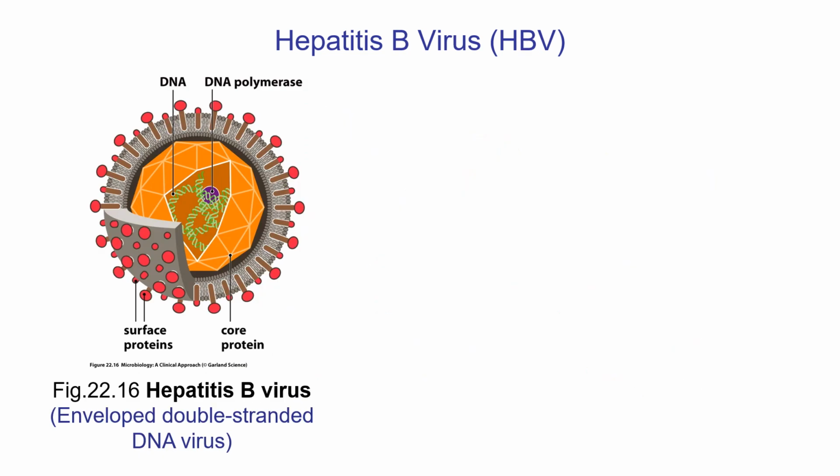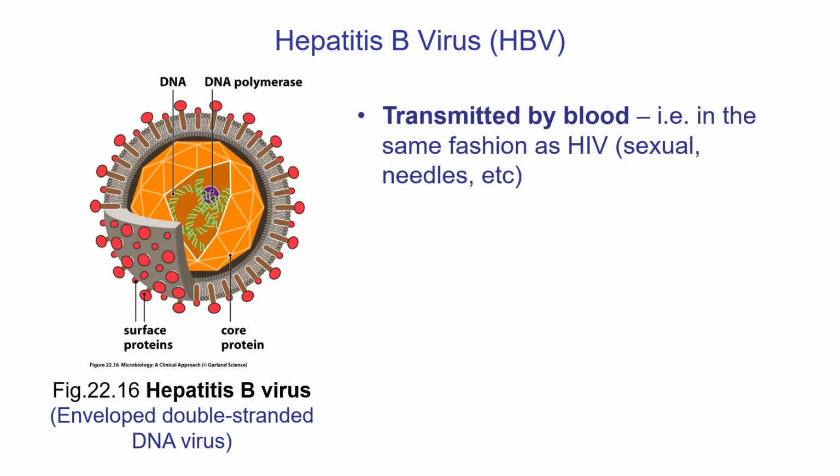So hepatitis B, notice this is a very different virus. This one has an envelope. This is a DNA virus. So hepatitis B is transmitted by blood. So very, very different transmission mechanism. This is actually very similar in fashion to HIV, so sexual contact, sharing needles, and those kind of things.